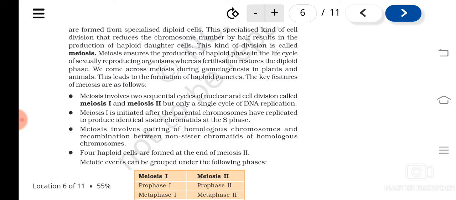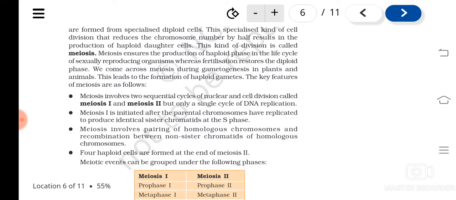And each homologous chromosome will have sister chromatids, meaning each chromosome will have two chromatids. And when the homologous chromosomes come close to each other, because pairing, I told, pairing takes place, they exchange their fragments. Okay, between the two homologous chromosomes, there will be exchange of fragments. This is the significance: this is how the variation occurs during meiosis.